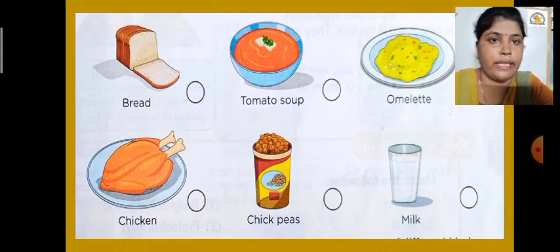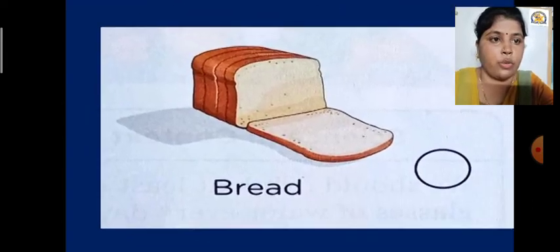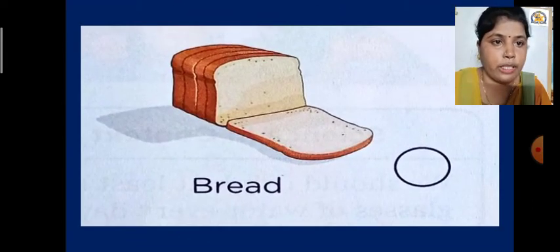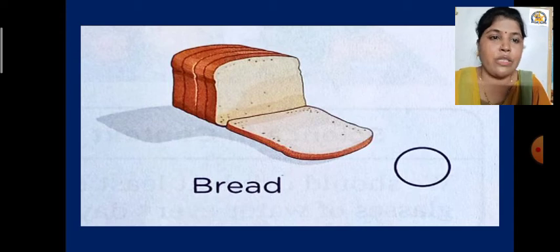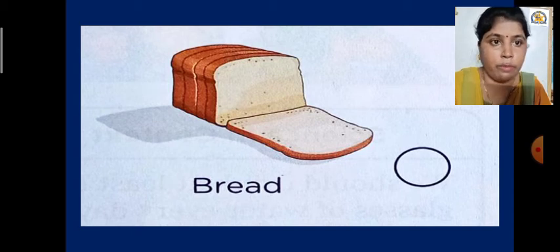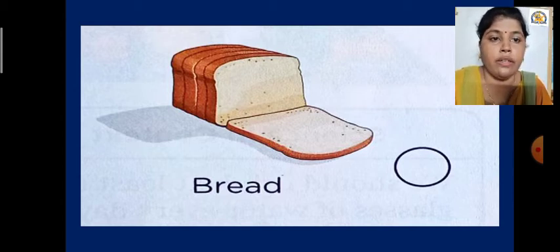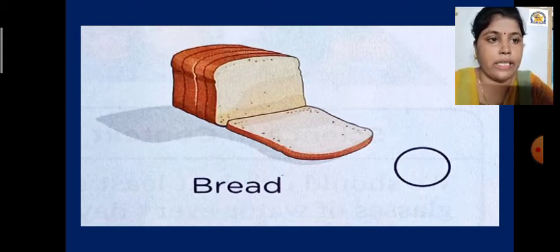So let us take bread first. Bread is on your screen. Don't take it and don't eat it. We are going to solve this exercise. Okay children, so see, bread. Now bread we can make from wheat, or from flour. So do we get flour from a plant or from an animal? Bread is obviously a plant product. So let us circle it green.